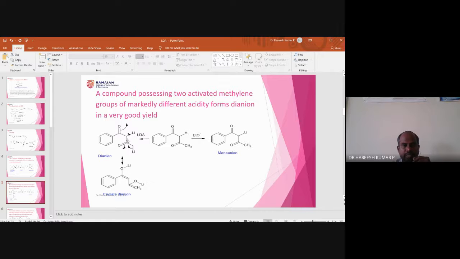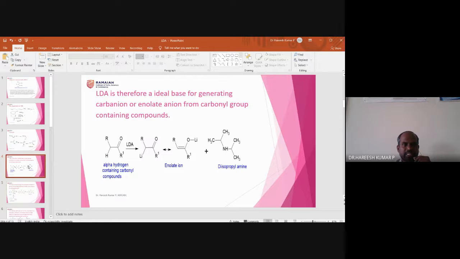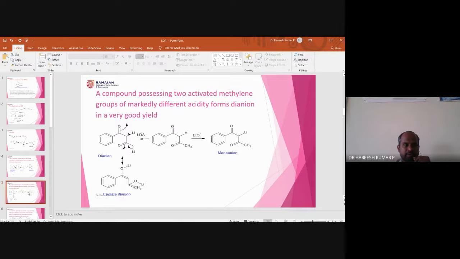So the speciality of LDA is that it will capture a methyl proton and it will also capture a methine proton. Whereas sodium methoxide or ethoxide anion only captures the more acidic proton. That is the difference you need to remember from this slide. So with this, I will go to the next slide. This is the previous one, and this is the present one.